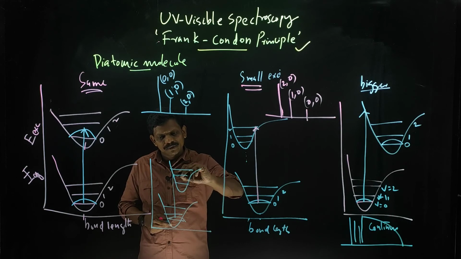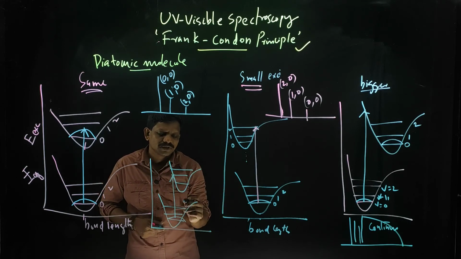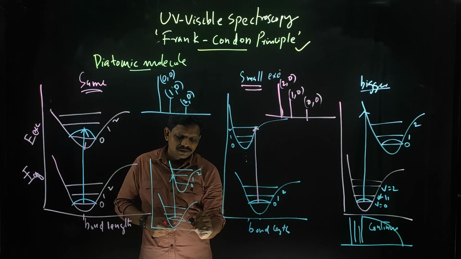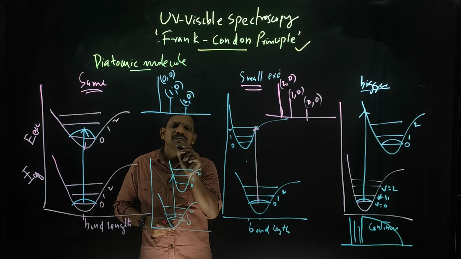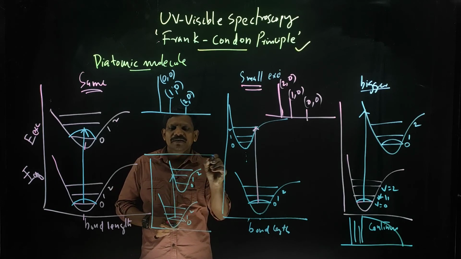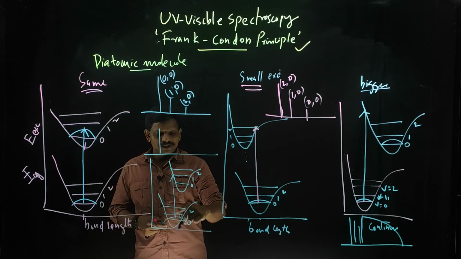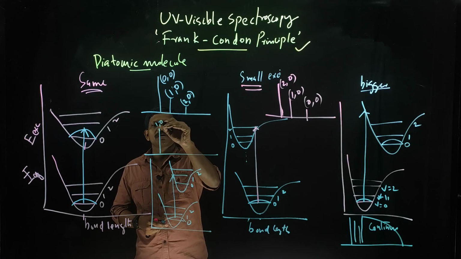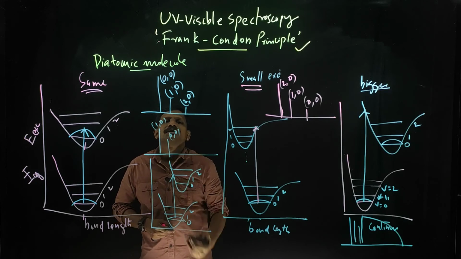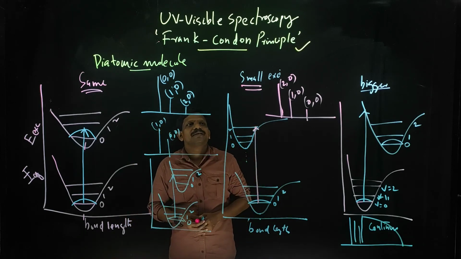This is 0, 1, 2, etc., and this is 0, 1, 2, etc. So what will be the intensity in this graph? For this one, 0 to 1, that means 1 0 will be very high and 0 0 will be very low. Like that you can represent.